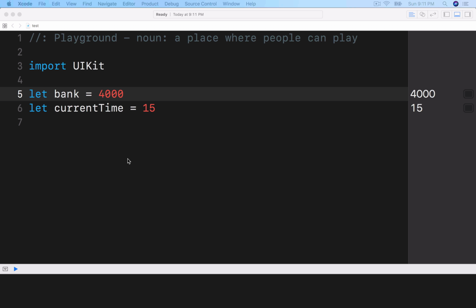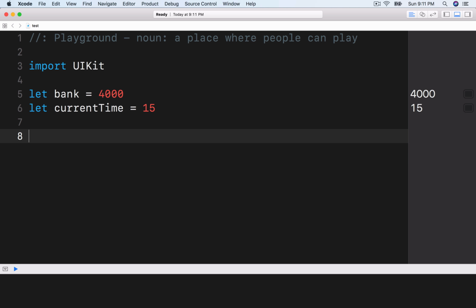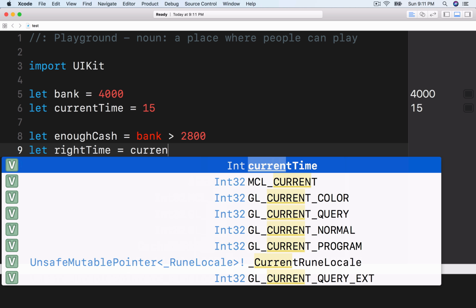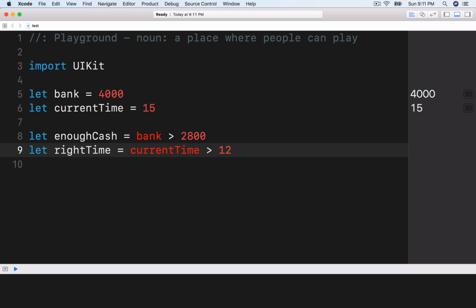So right now in this code, we have a bank constant, which is equal to 4,000. Let's say we got $4,000. And then the current time is 3 p.m., right? So let's create two new constants with what we learned in video 1. It's like enoughCash is the bank over 2,800, all right? And then let rightTime equal to currentTime is greater than noon, okay? So both of these are true. So it's like let readyToCop.